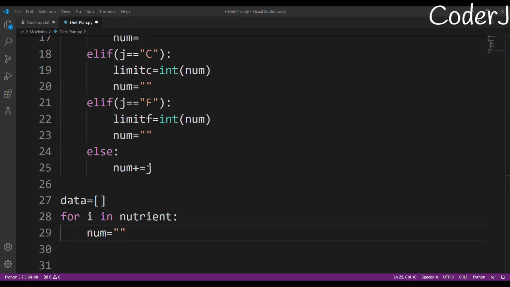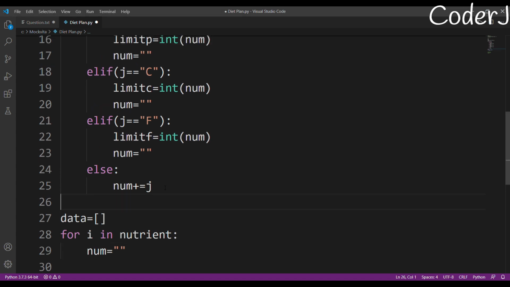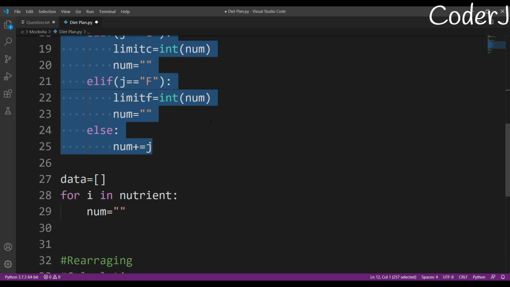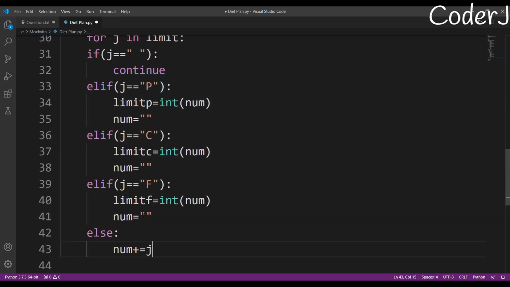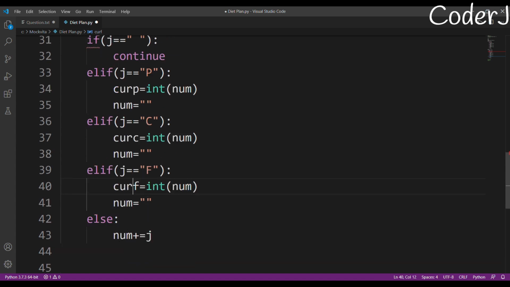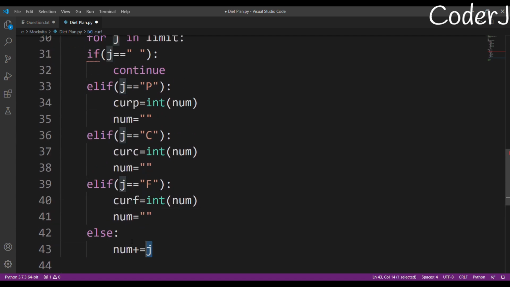Since I hate writing redundant code, I'll just copy this part and add it here. By the way, I just need to change this limit to cur, which means current P, current C, and current F. Okay, done. There should be indentation.